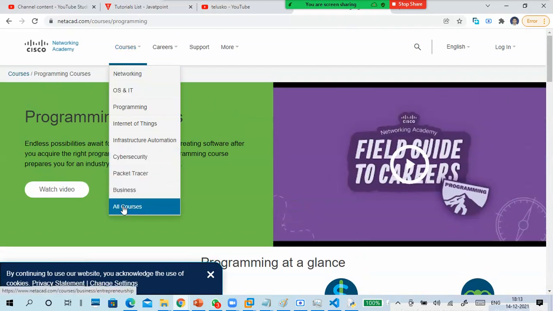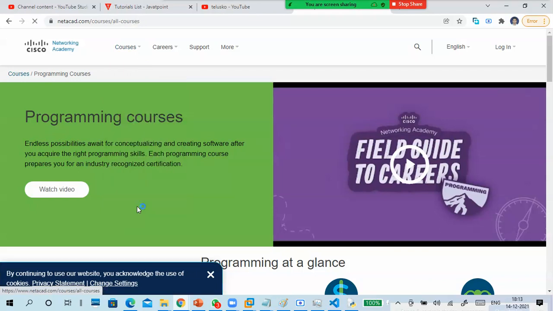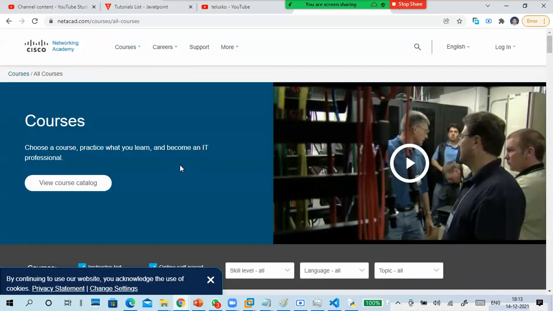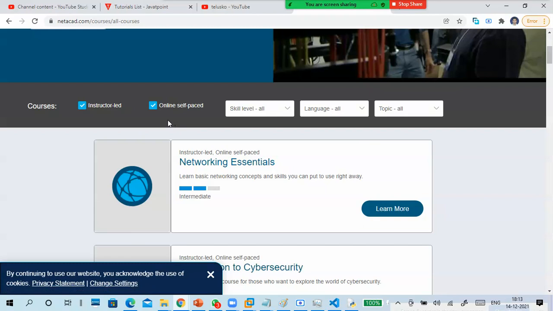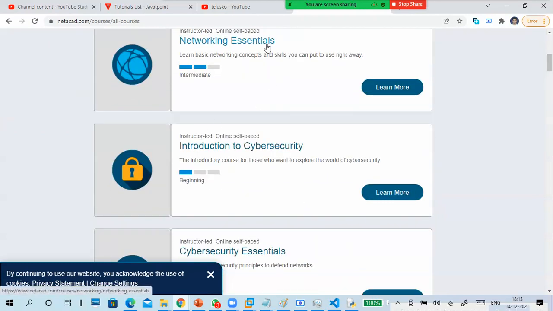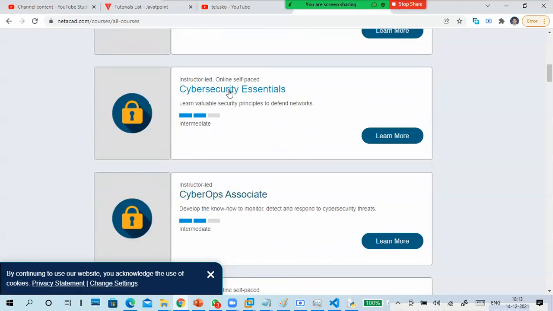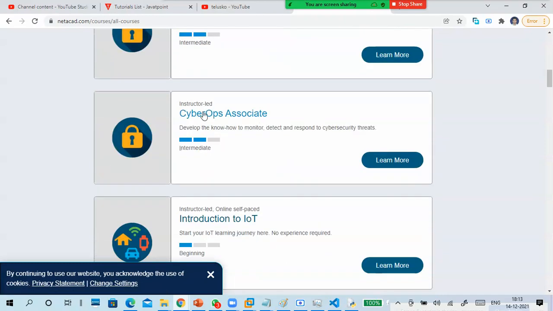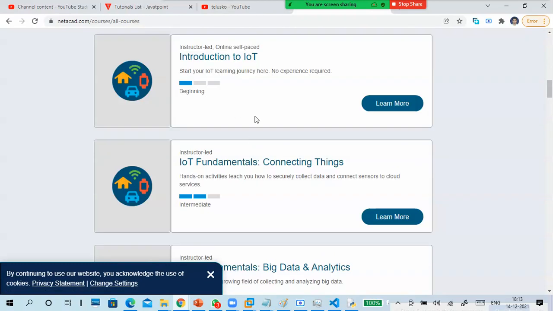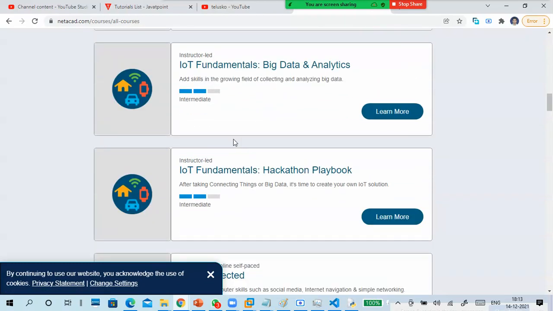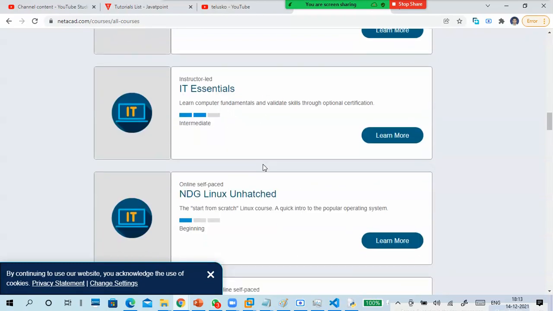So also you can learn so many courses freely. I like free. We are Indians, first preference is free. Networking Essentials free. Introduction to Cyber Security free. Cyber Security Essentials, you have to verify free or cost. Same thing, this is free. Introduction to IoT. Okay, like this.